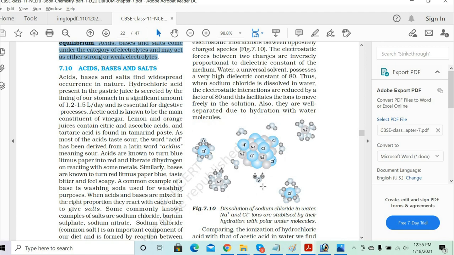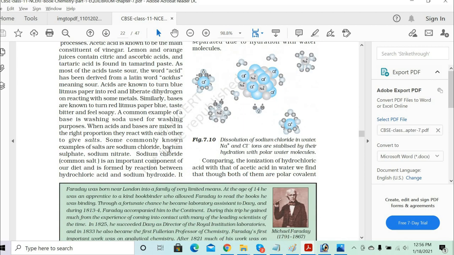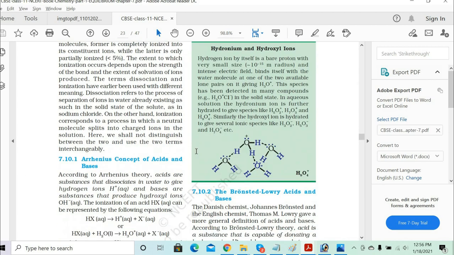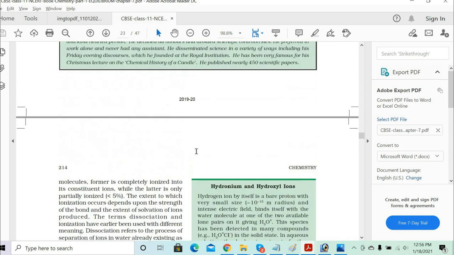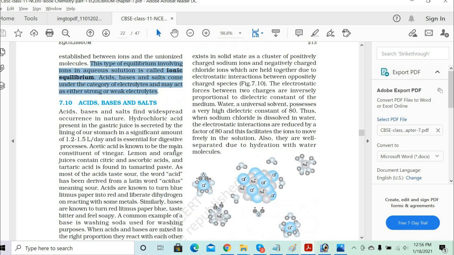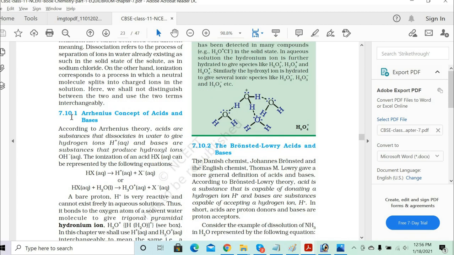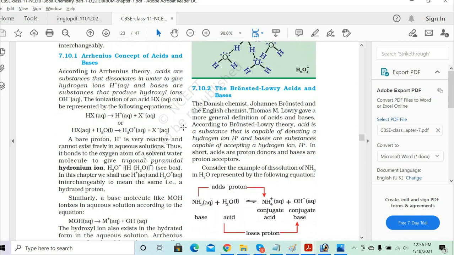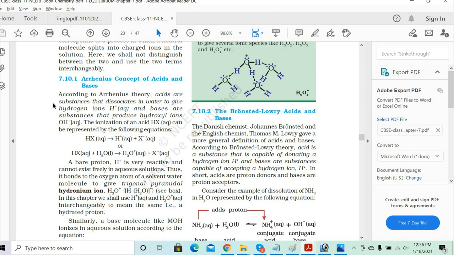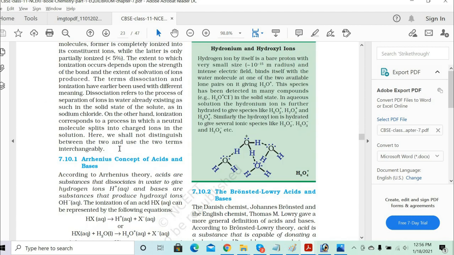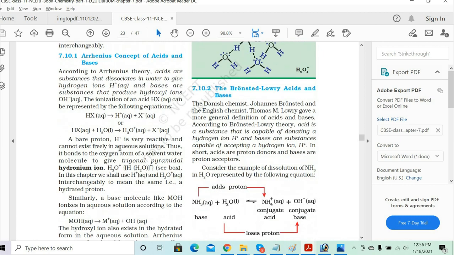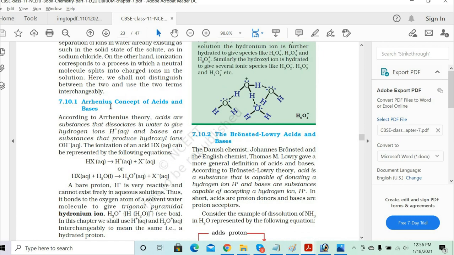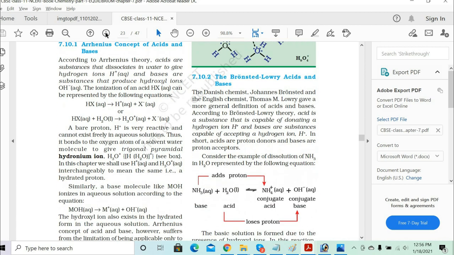Now we'll go to the acid, base and salt part. The first part is pretty much similar to that. This is just the introduction part of H plus and acid base salts. Can you go through this acid base salts part? Then I'll explain the Arrhenius concept. Acid base salt is pretty much similar to what you studied earlier, so if any line is not clear, I'll explain that part. Just finish the reading part so that we don't miss even a single line. Okay, sir. Then I'll tell you about the Arrhenius concept of acids and bases.